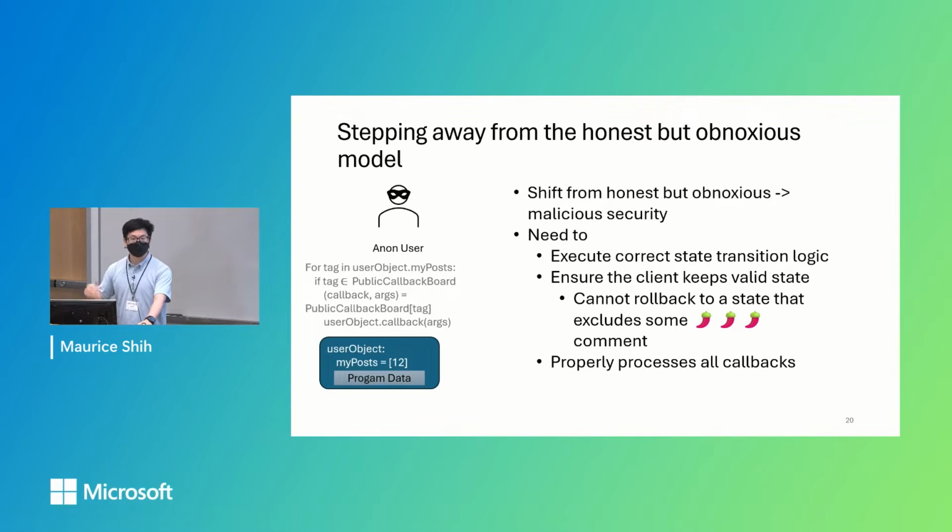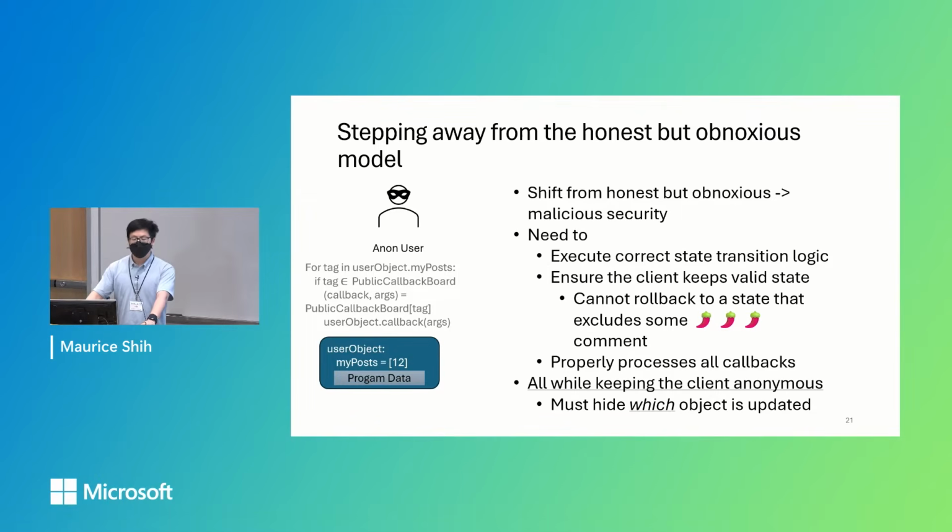We need to make sure that the user can't roll back to some prior state after making some spicy edits. And we have to make sure that the client will process all callbacks correctly. And we want to do this all while keeping this user anonymous. And in this case of user objects, we have to hide which user object is being updated.